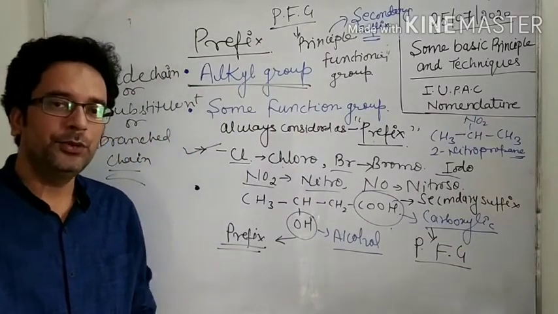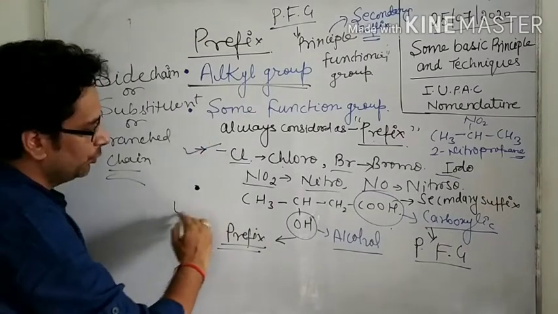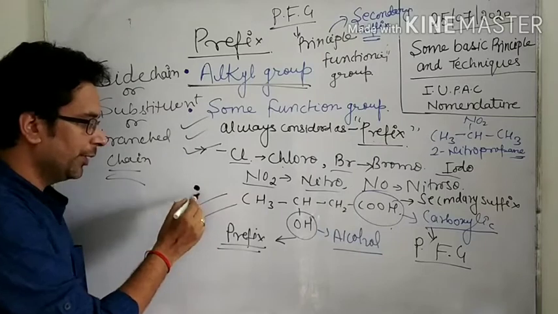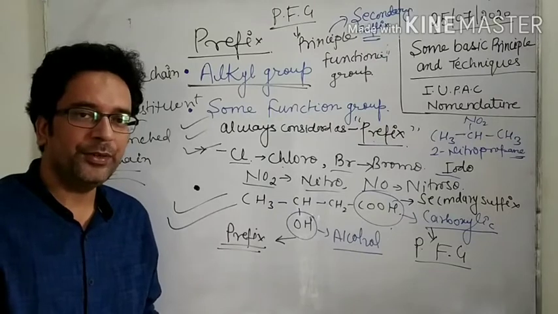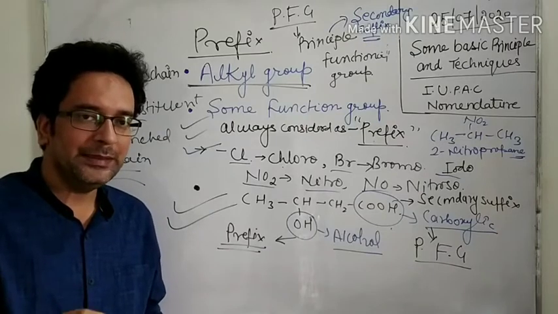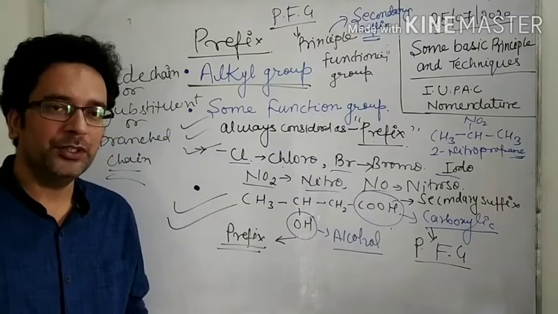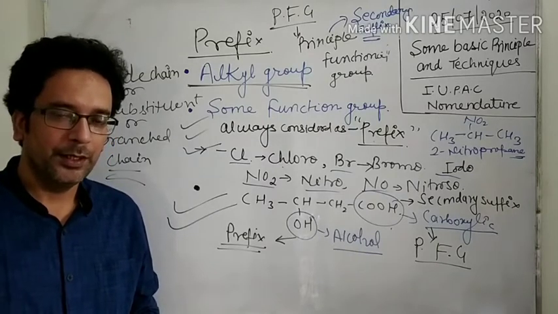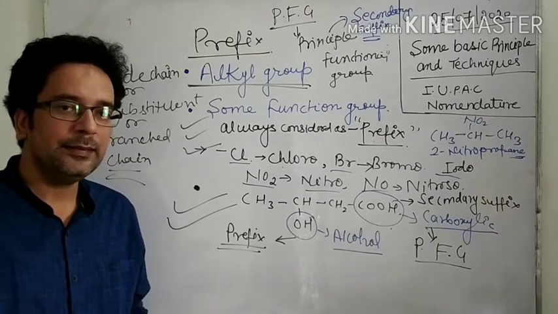Now all of you take a screenshot of this portion and note it down in your copy, and this is very important, these 2 points. If more than one functional group is present in the organic compound, first we decide which group is known as the principal functional group, and the principal functional group is known as secondary suffix. Clear? Now the rest of the functional groups are considered as prefix.